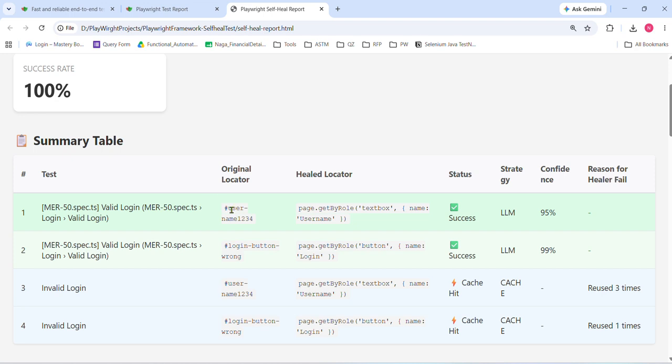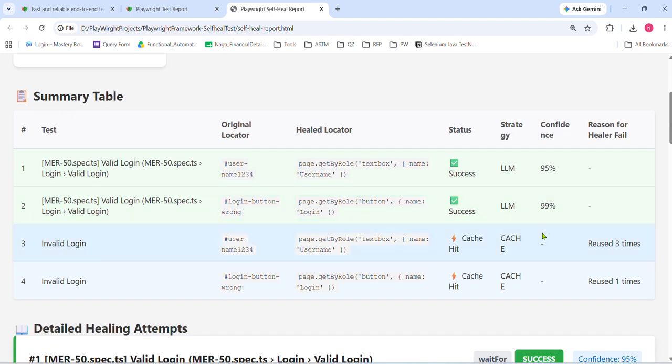This is the test, this is the original locator, and this is the recovered locator by using the LLM, the healed locator I can say. And it tells you the confidence score also, because it will proceed to the next step whenever the confidence score is more than 90 and it identifies the locators uniquely. And next time, see, for this invalid login test, it is the same locator but healed, and it did not use the LLM, so it is not using any tokens. It just took it from the cache.